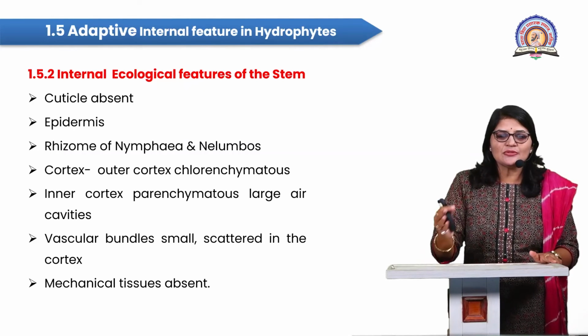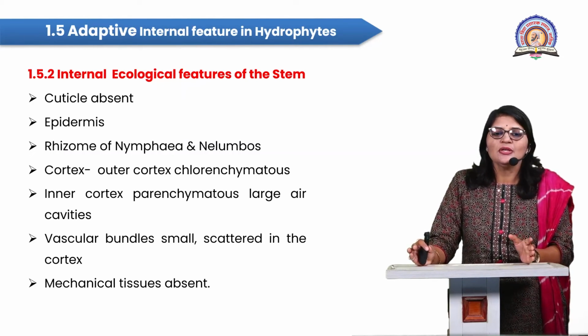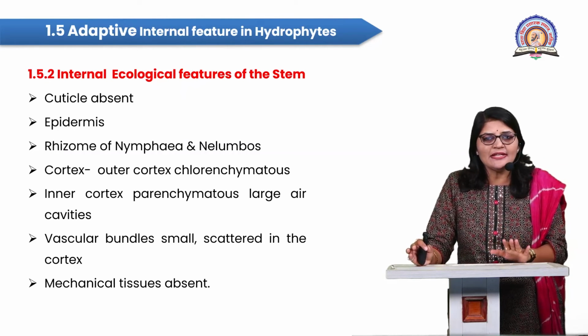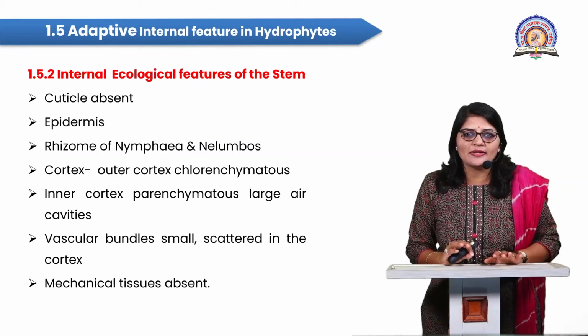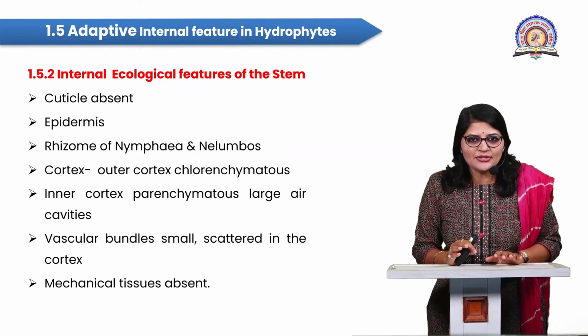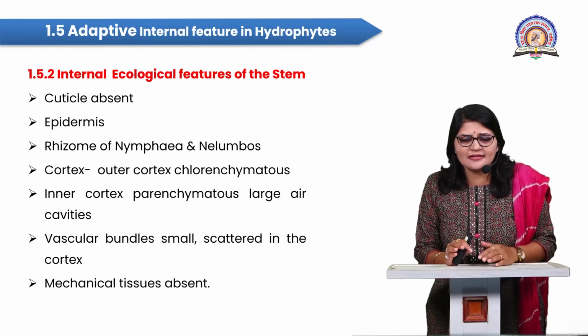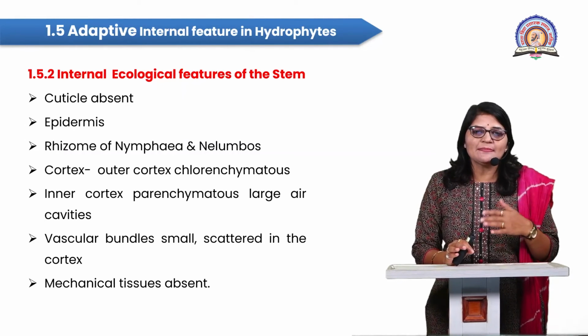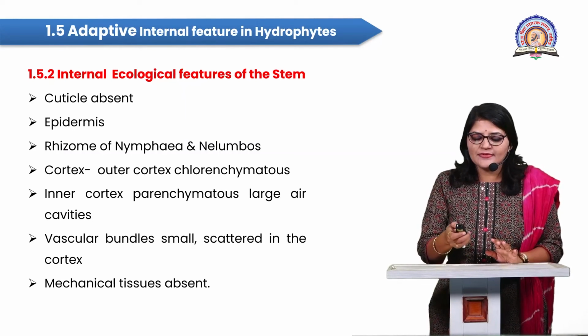Next to the cortex region is the vascular region. The vascular bundles are very small in size and scattered in the cortex. The mechanical tissues, the lignified cells, sclerenchyma, are absent.